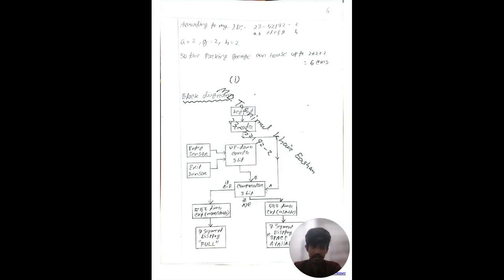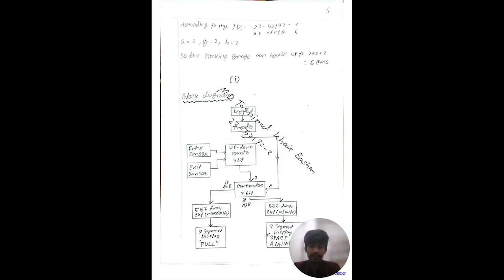Now, this is the block diagram of the whole system. A keypad is used to input the maximum number of cars we can store in the garage. An encoder is connected to the keypad to convert this decimal value to a binary value. An up-down counter is used to keep track of incoming and outgoing cars, which tells us how many cars are still available in our garage.